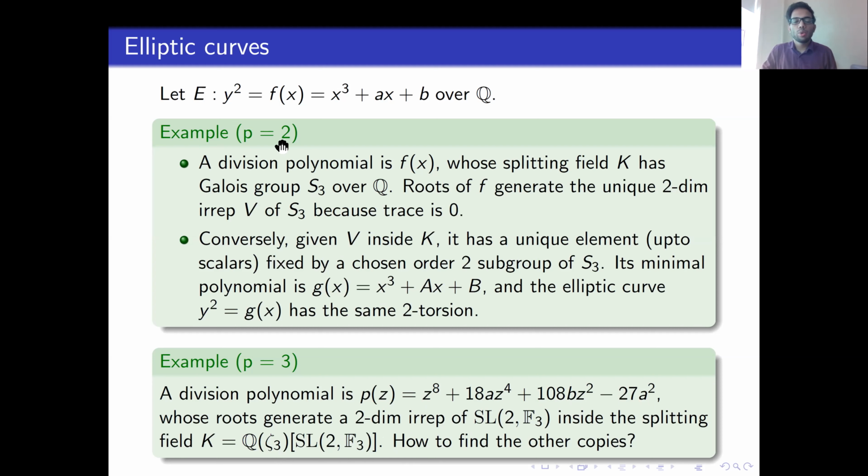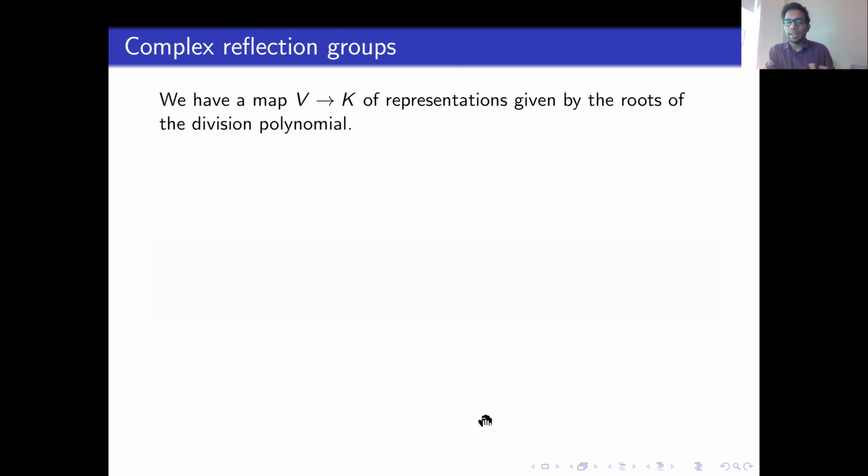So in the p equal to 2 case, this was easy. The trace 0 condition already picks out the isotypical piece of B inside K. Here, there is no such easy way to do it. So that's our problem. We have an irreducible representation B inside K, and we want to find the V isotypical piece inside K. Well, K is a field, and so this map induces a map from the symmetric algebra on B into K. So if we can find the B isotypical piece inside Sym B, then we are good.